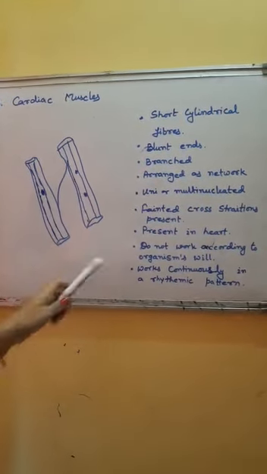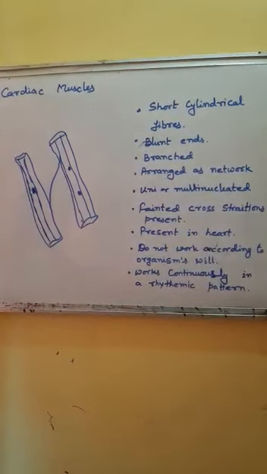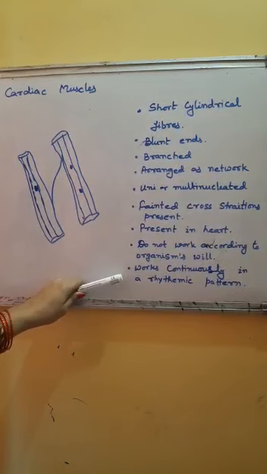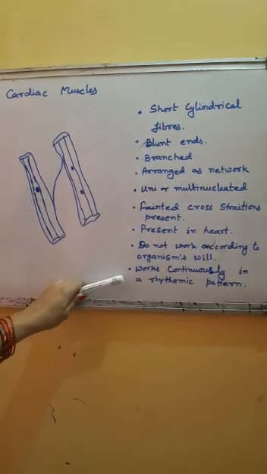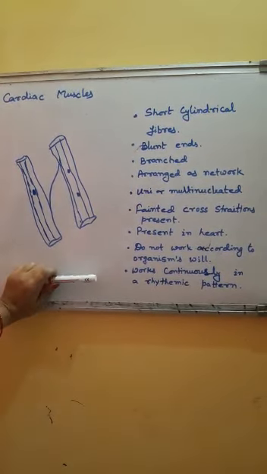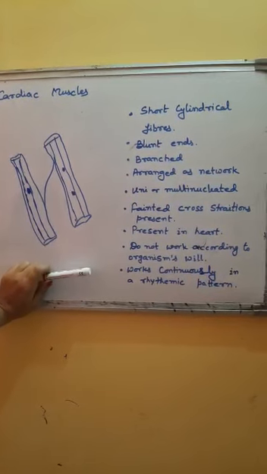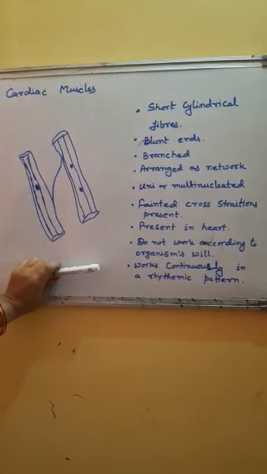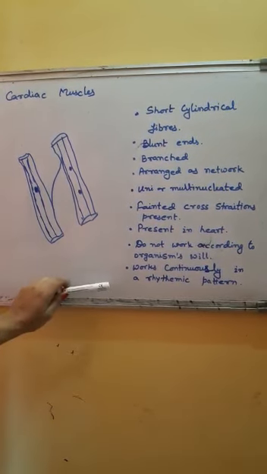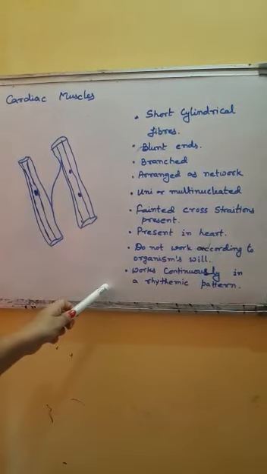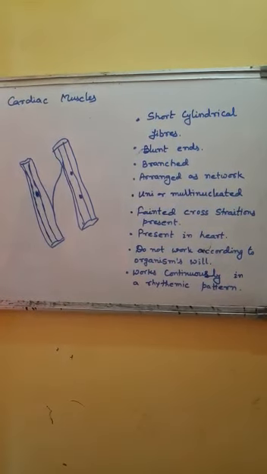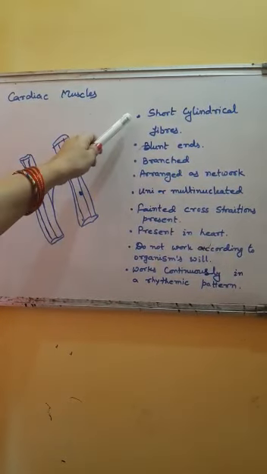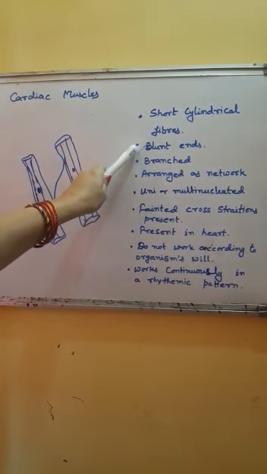The function of cardiac muscles is that they do not work according to the organism's will, but work continuously in a rhythmic pattern. They never stop working, and in a rhythmic pattern they always contract and relax, which causes pumping of blood. So these are the characteristics of cardiac muscles, which are found only in the heart and are made up of short cylindrical fibers with blunt ends.